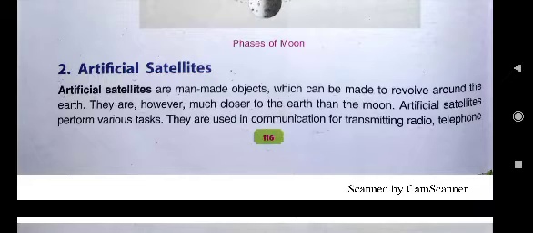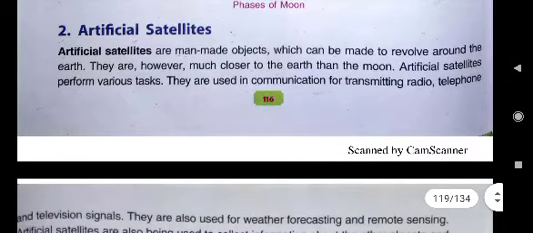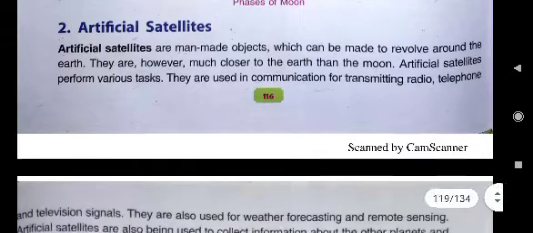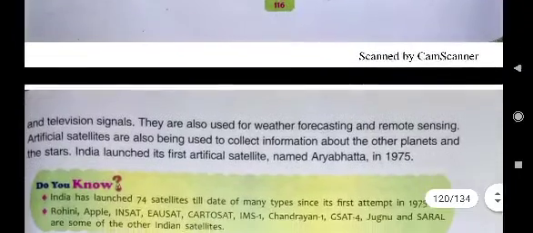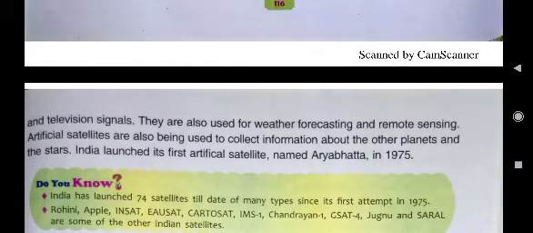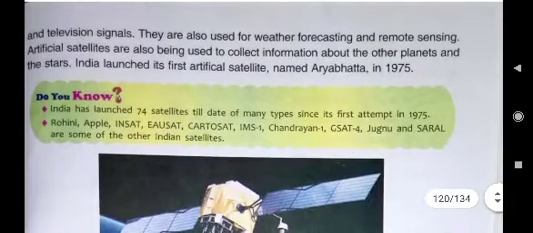We can write artificial satellites are put to perform many functions such as, first point you can write, they are used in communication for transmitting radio, telephone and television signals. Then second we can write, they are also used for weather forecasting and remote sensing. We can write one more point is given. If it is being asked for 3 marks, then you can write this point also.